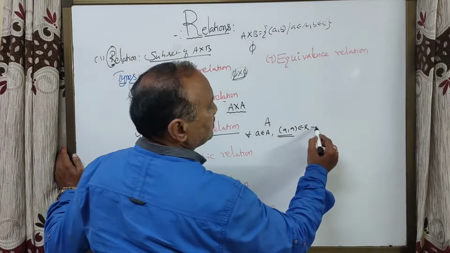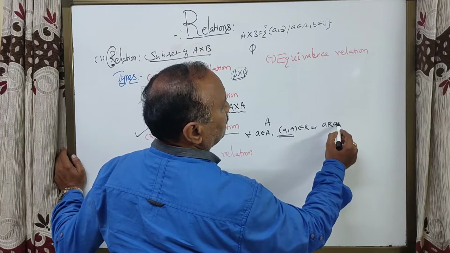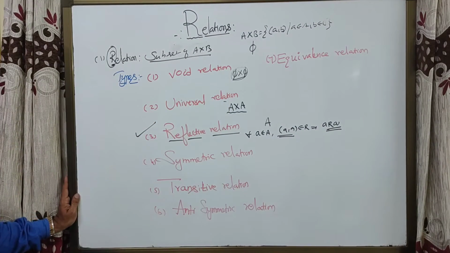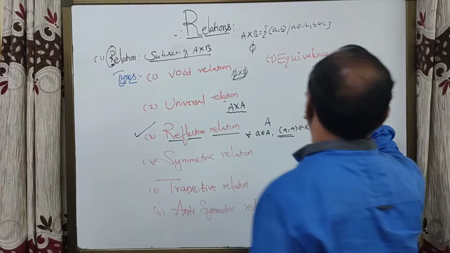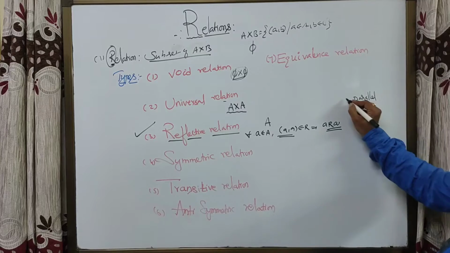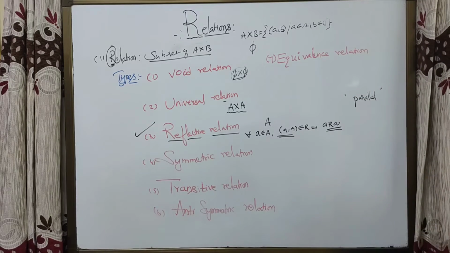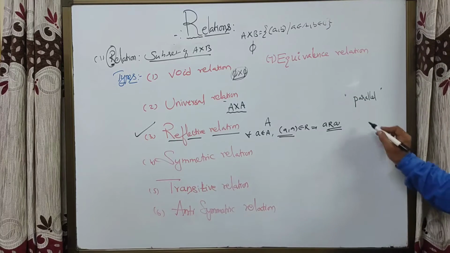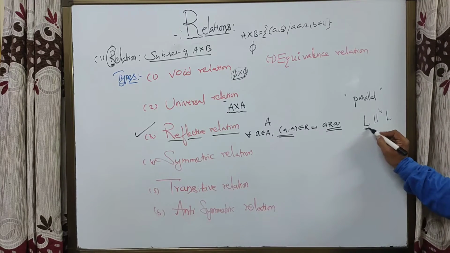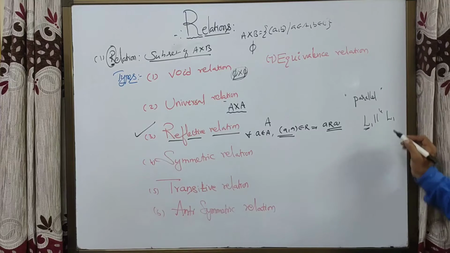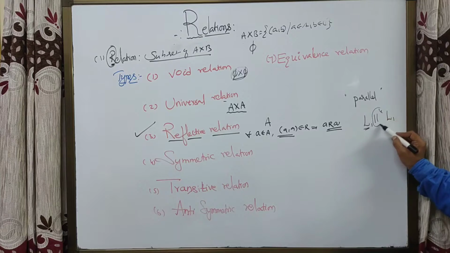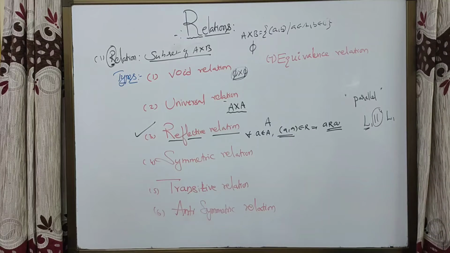We also write it as a R a. For example, take the relation as parallel between two lines. Every line is parallel to itself, students. Line L1 is parallel to line L1 itself. So the parallel relation is a reflexive relation.